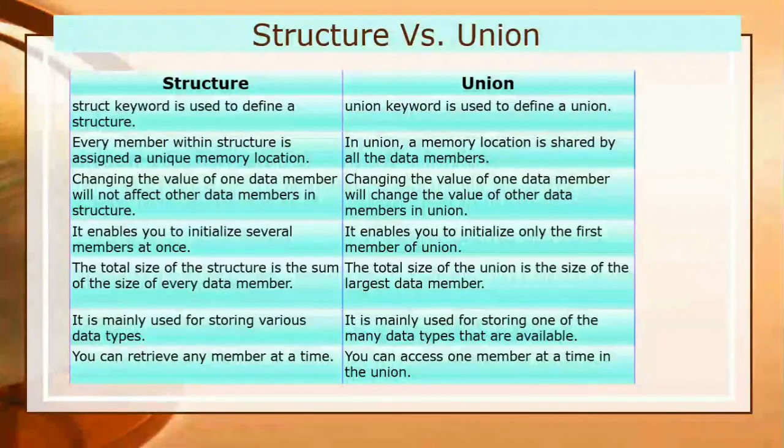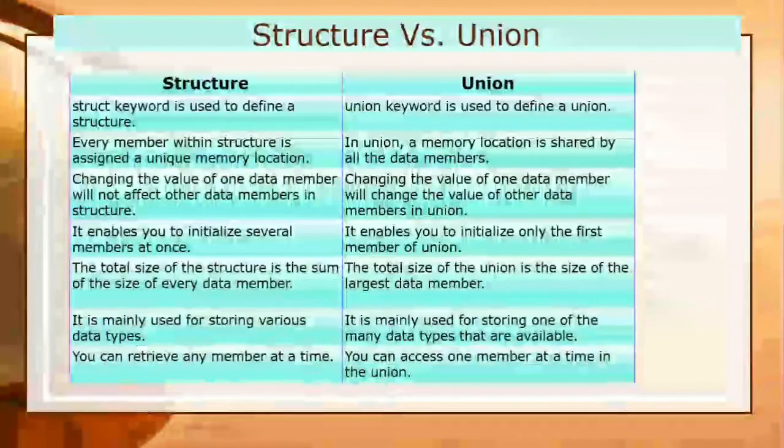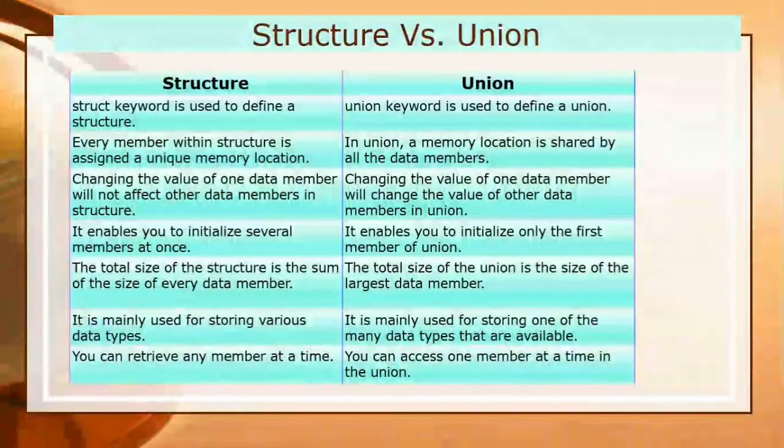Very simple thing. In case of structure, every member within the structure is assigned a unique memory location. I showed you in the example previously. In union, a memory location is shared by all the data members.